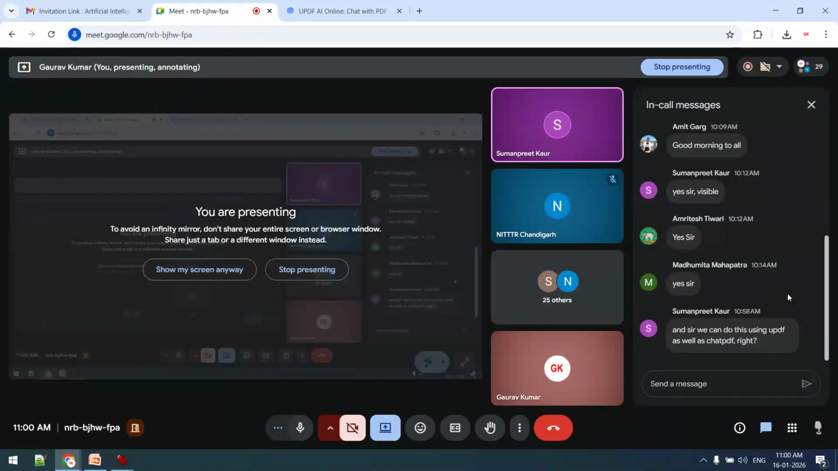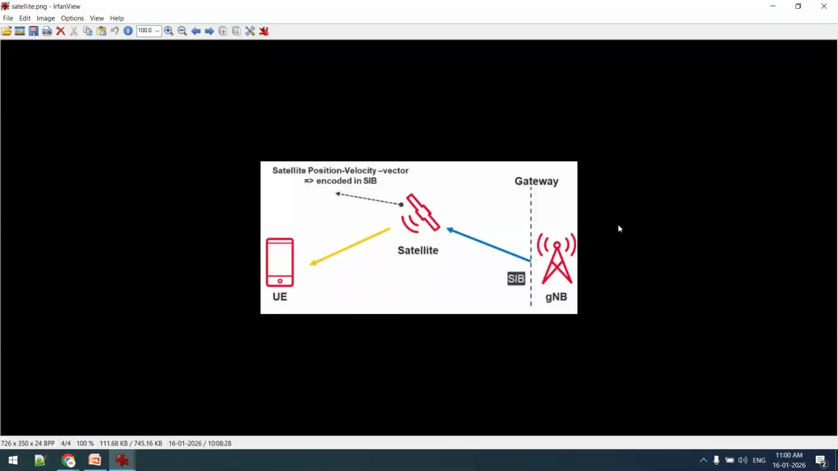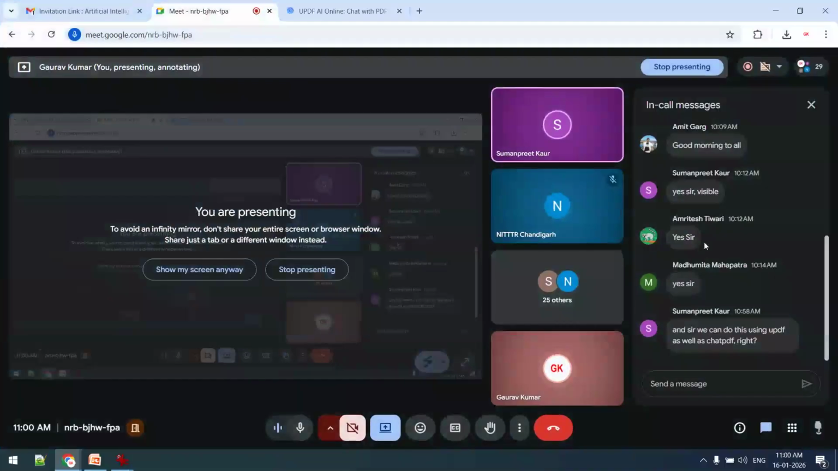Okay, for example, this image. Just as an example, this image I want to explain, but my quota of UPDF is complete. Per day quota, multiple accounts, anything. Now I want to get its explanation. So what will I do? Simply I will convert it to PDF format, JPG to PDF, PNG to PDF. Once the PDF is converted, then that PDF I will upload on Chat PDF or Charlie or any other tool. Then I can ask.